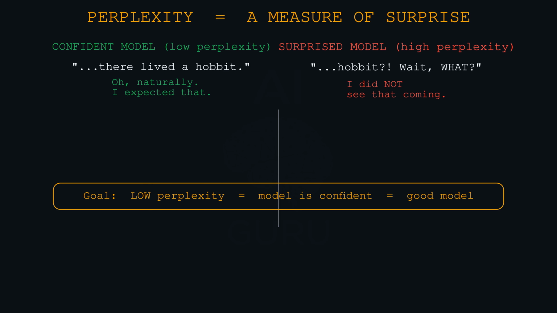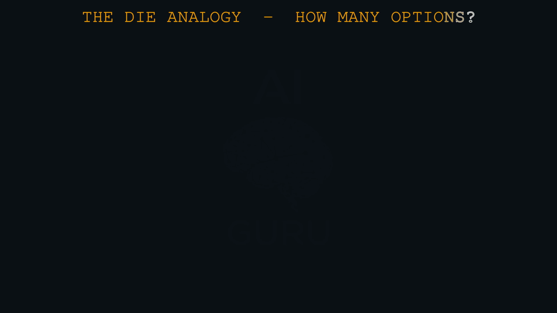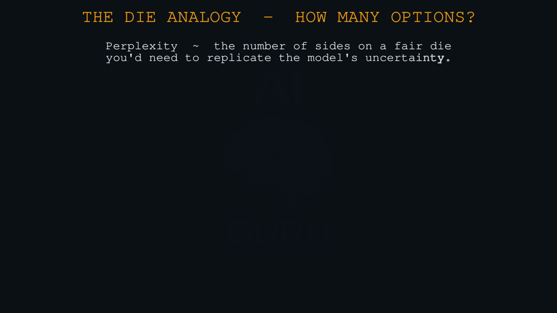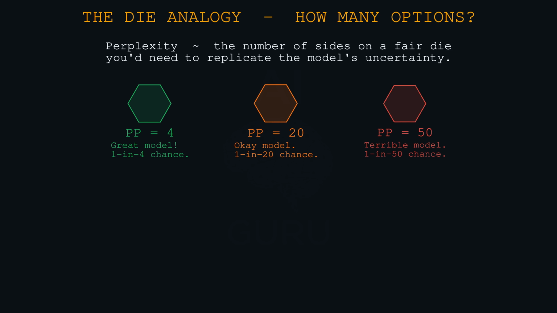The text uses a really good analogy of a die roll to explain the score. Right. Imagine you have to guess the next word. If your model is really good, it feels like rolling a 4-sided die. You have a 1 in 4 chance of getting it right. That corresponds to a perplexity of 4. But if your model is terrible, it's like rolling a 50-sided die. You're just guessing blindly among 50 options. That's a perplexity of 50. So in this game, a low score is the goal. We want the model to narrow down the options. Exactly. We want to minimize uncertainty.